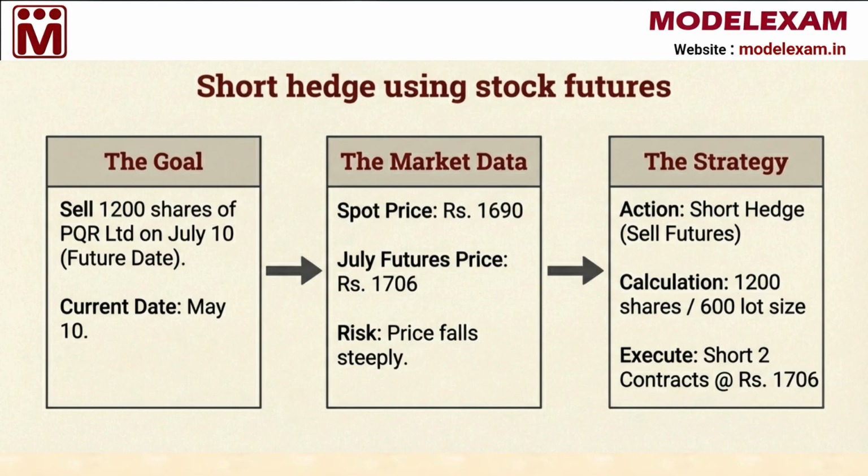Next, we look at a short hedge. This is useful when you already plan to sell shares at a later date. Imagine it is May 10th and you want to sell 1200 shares of PQR Limited on July 10th. The current price is 1690 rupees, but you are worried the price might fall steeply before July. To protect your selling price, you look at the July futures price, which is 1706 rupees. Since the contract lot size is 600, you decide to short two contracts to cover your 1200 shares.